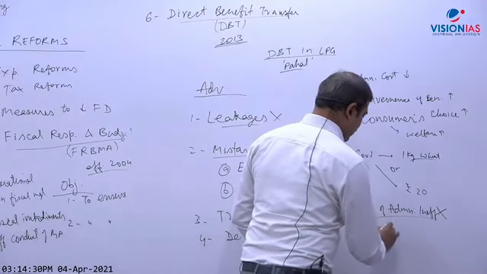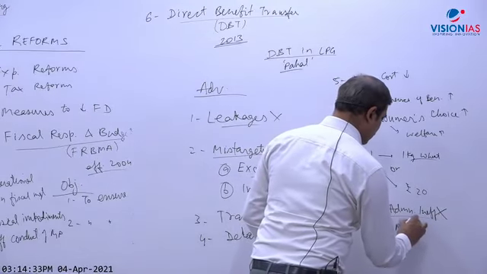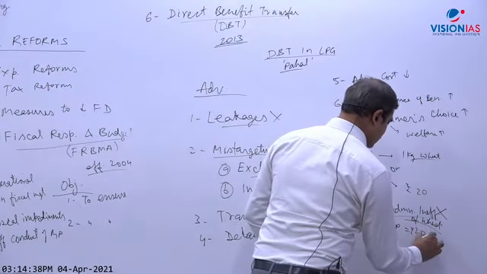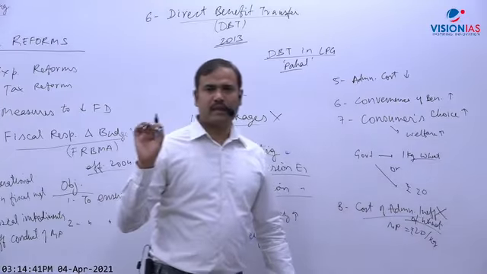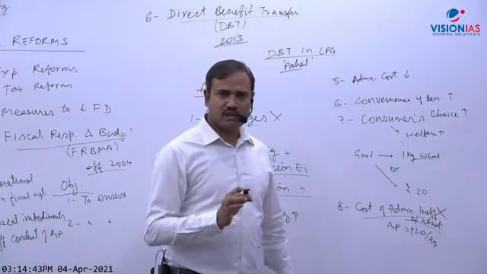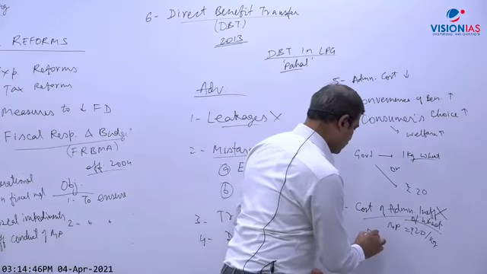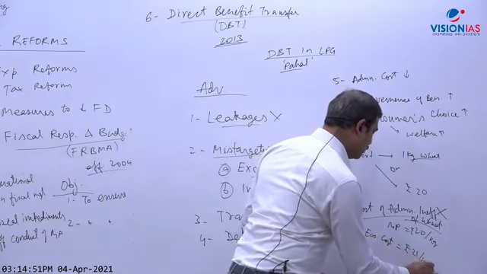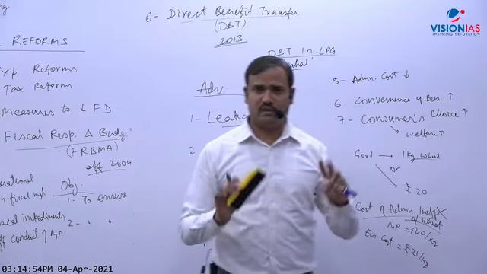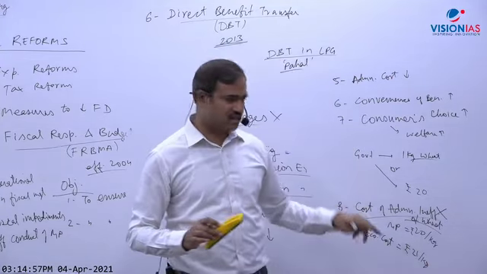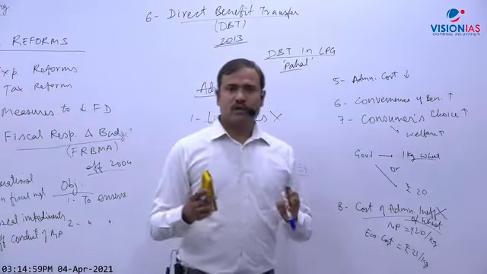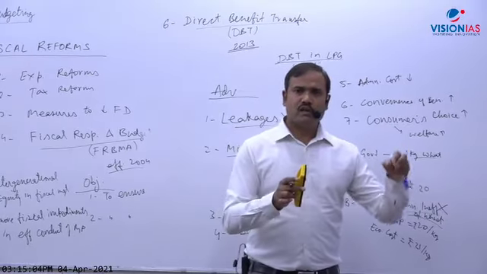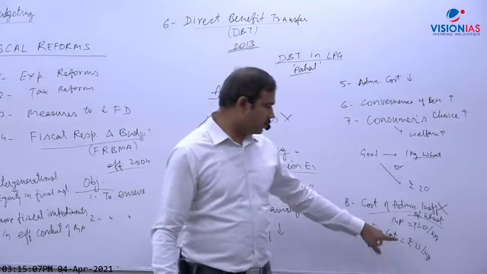If the market price of wheat is 20 rupees per kg, and the economic cost of government, meaning the money spent by government to provide 1 kg of wheat to a poor person. This is the total cost, I will dictate in the agriculture sector. What is this economic cost? Economic cost is the money incurred by government, mainly through FCI, to purchase, store, transport and distribute wheat to a poor person. Let us suppose 21 rupees.